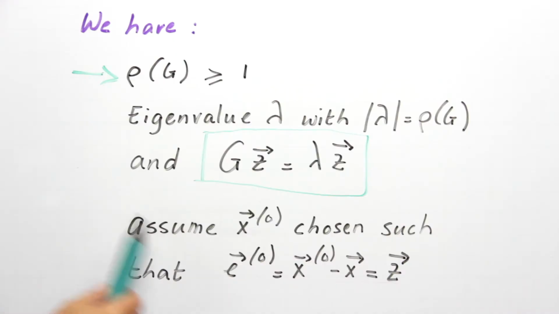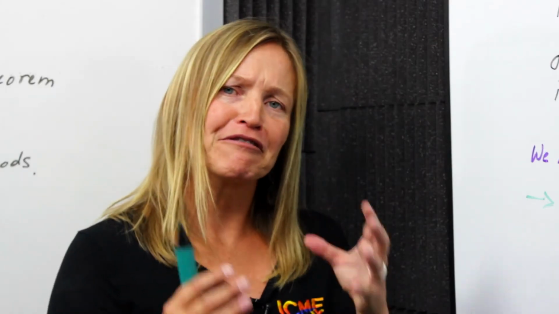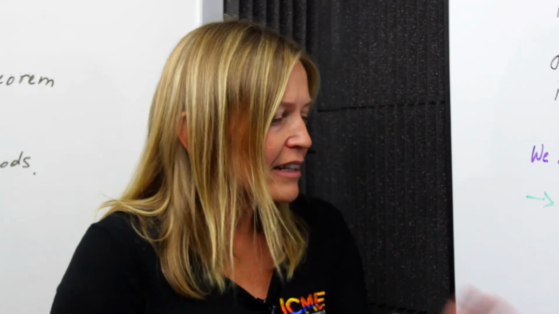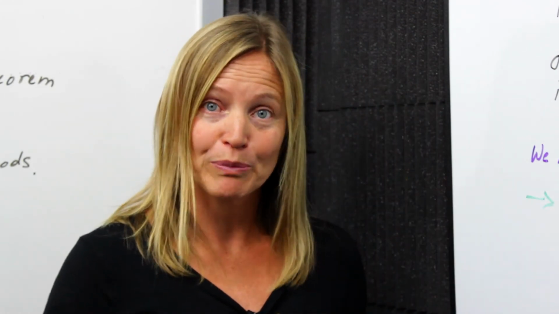Here's the trick. Assume that the initial guess is now chosen such that the initial error, which is x0 minus x, is in the direction of the eigenvector. So x0 minus x, E0, is equal to z. Now again, we don't know what z really is, so this is just a theoretical argument. But suppose that we were very unfortunate and we just choose our x0 such that the initial error points in the direction of the eigenvector corresponding to the spectral radius.